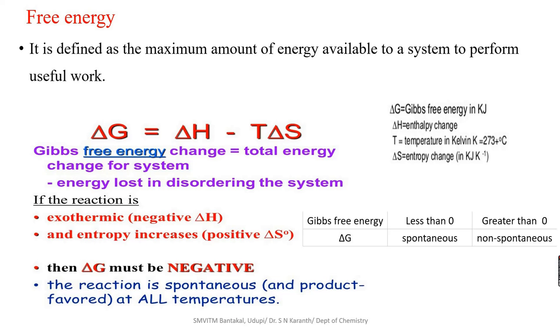Here, it is the total of the entropy change of a system and the surrounding, which serves as a criterion for the spontaneity or feasibility of a process. Mainly, this free energy change tells about the feasibility of the process. If the total entropy change is positive, then the process is feasible.